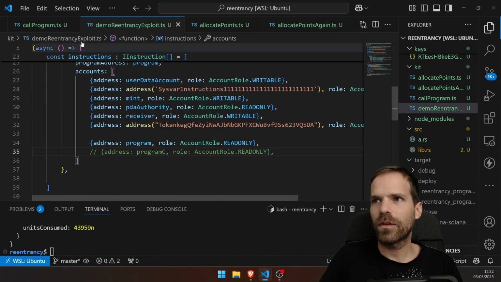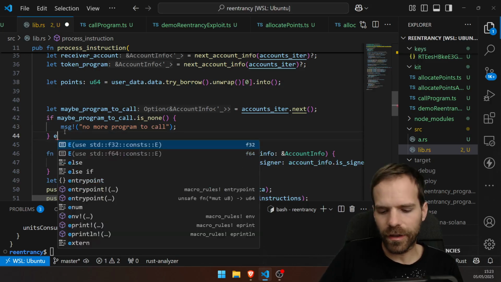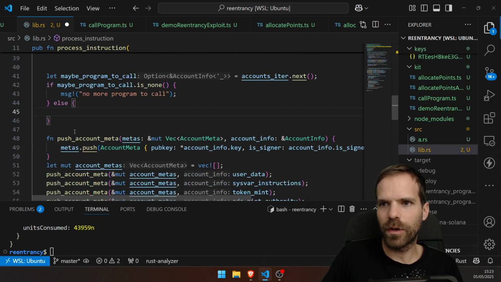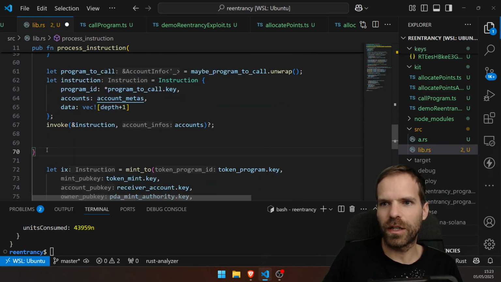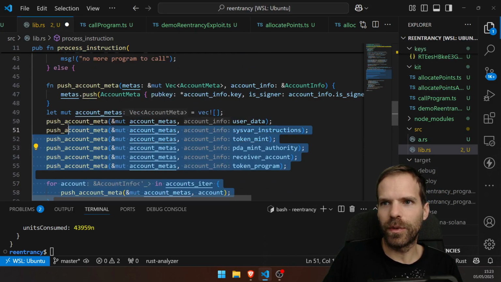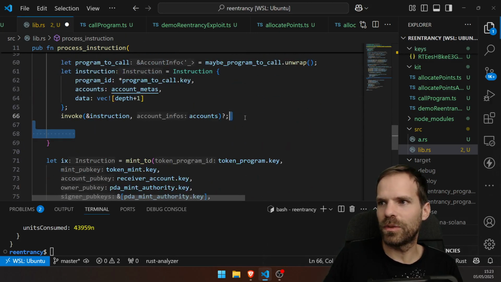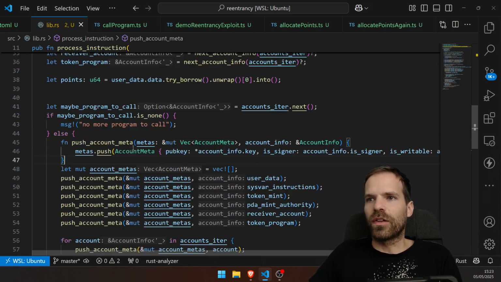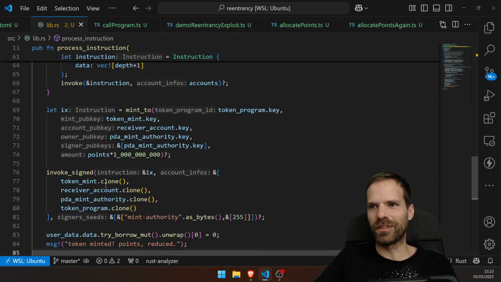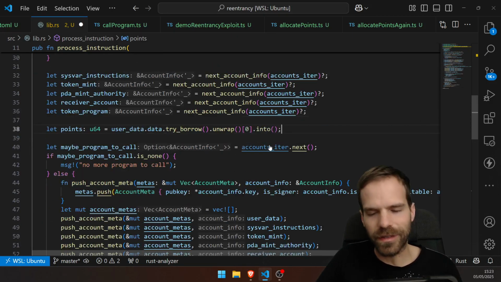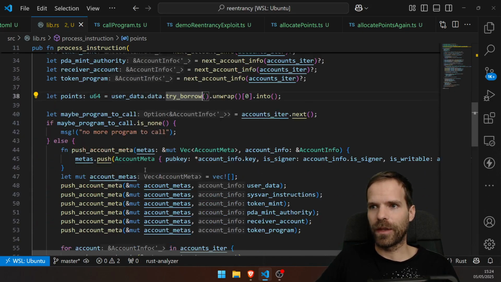Or easier, can I just fix our program that we just do like a bad programmer, fit all of that into an else branch, that we only do the CPI if there is an actual program to be called, and otherwise we just don't do it. That makes more sense. So no more program to be called, but then we still do the token mint too, just so it doesn't end and I don't force it to do another CPI. Okay, anyway, yeah, like this.